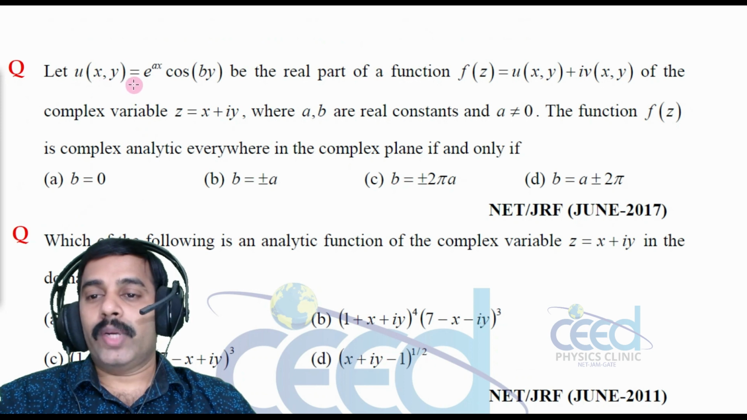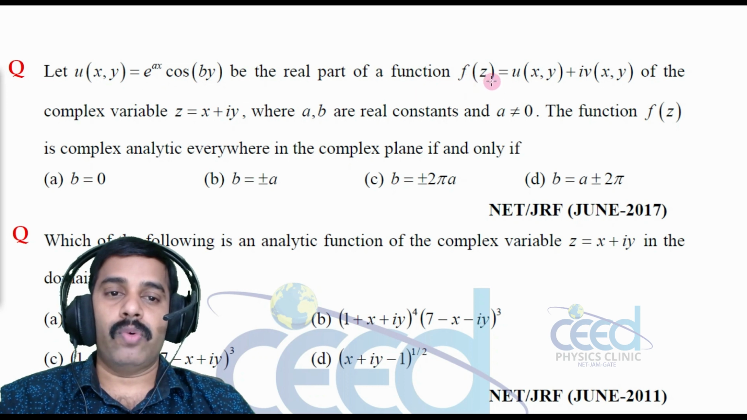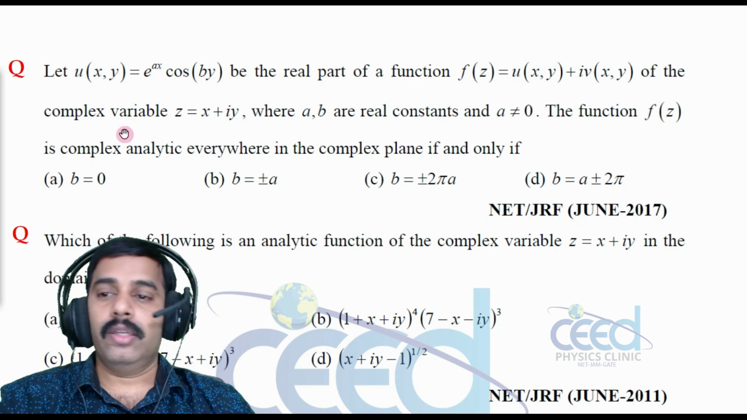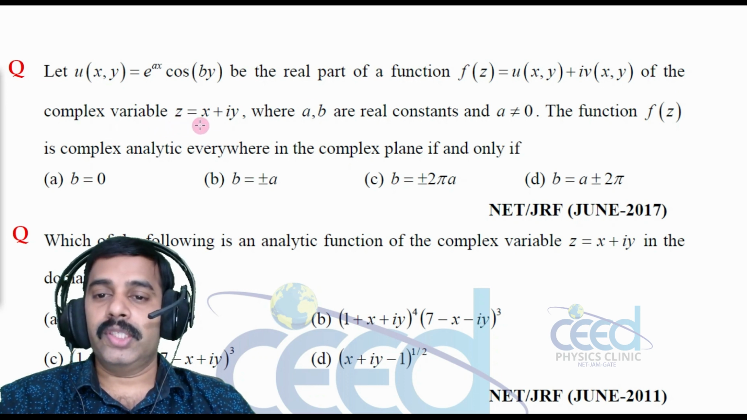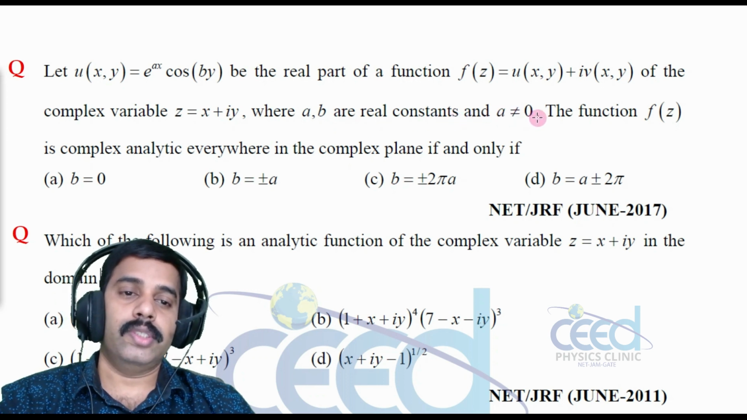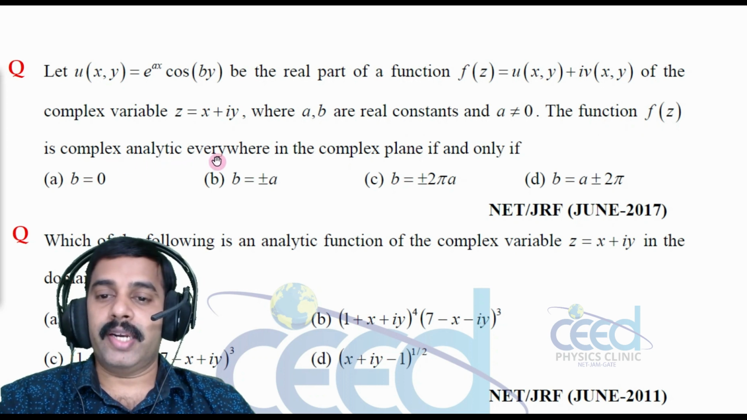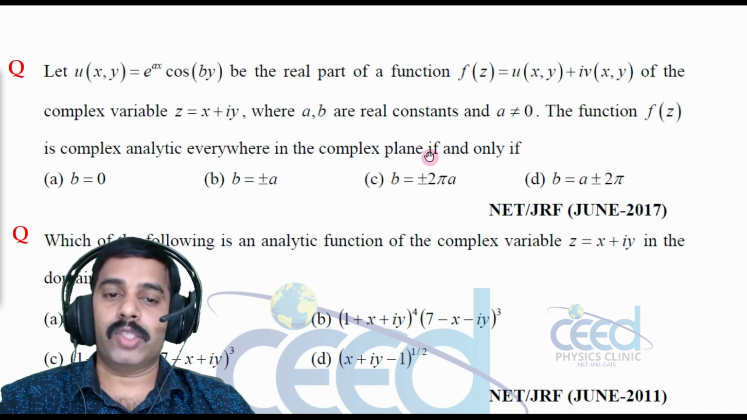Let u of x,y is equal to e raised to ax cos by be the real part of the function f of z is equal to u of x,y plus i v of x,y of the complex variable z is equal to x plus iy, where a and b are real constants and a not equal to 0. The function f of z is complex analytic everywhere in the complex plane if and only if.